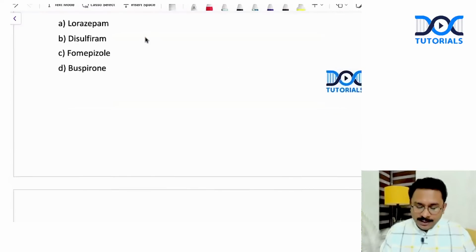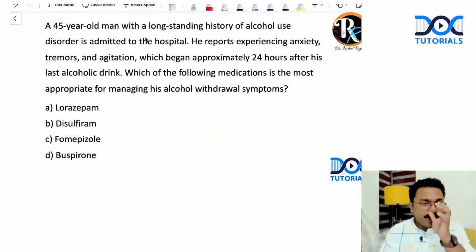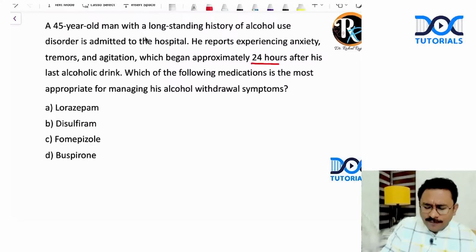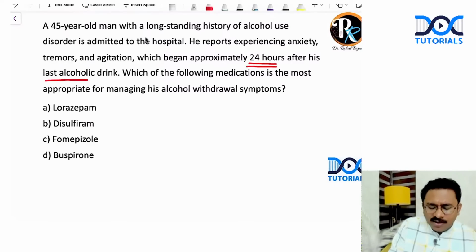Okay. Coming to the next question, a 45-year-old man with a long-standing history of alcohol use disorder is admitted to the hospital. He reports experiencing anxiety, tremors, and agitation. So what is it? Alcohol withdrawal that starts 24 hours after his last alcoholic drink.